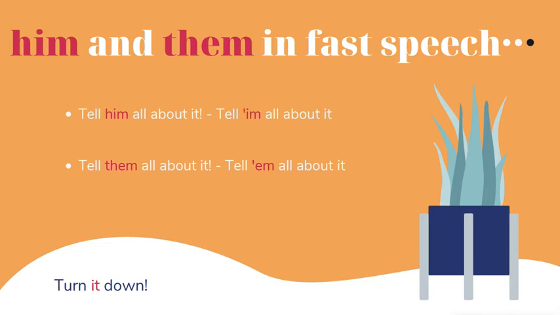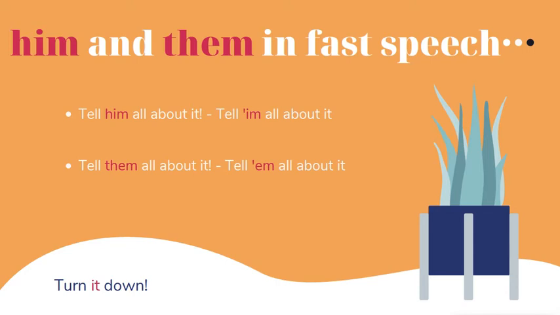But when people speak really fast, they say tell him all about it, tell him. Tell them all about it. I'm gonna give you a second to say it together with me.